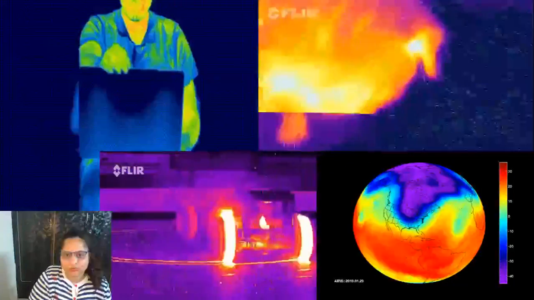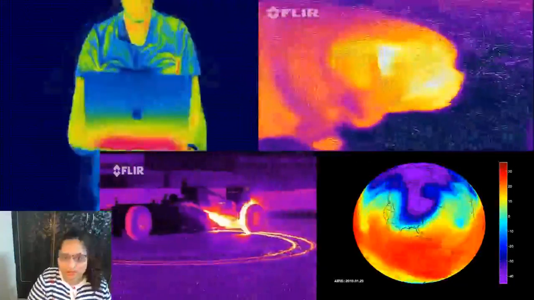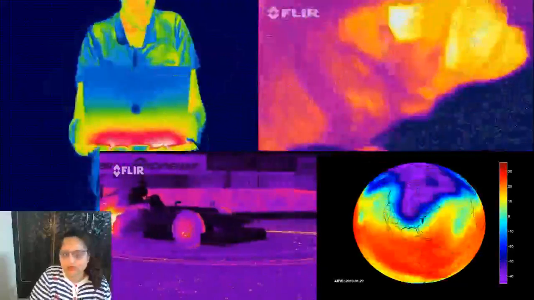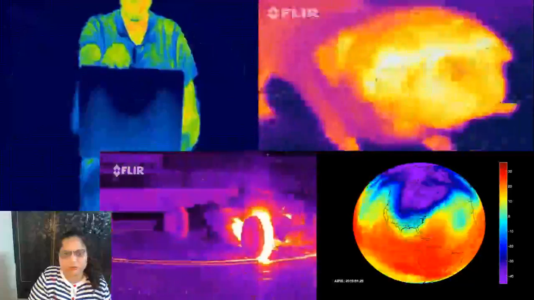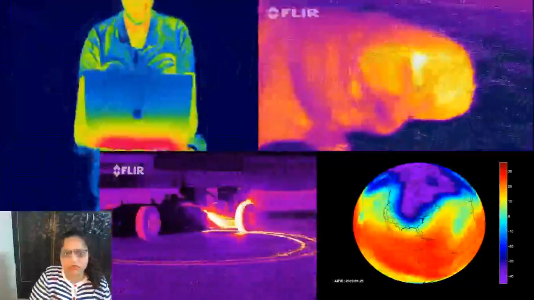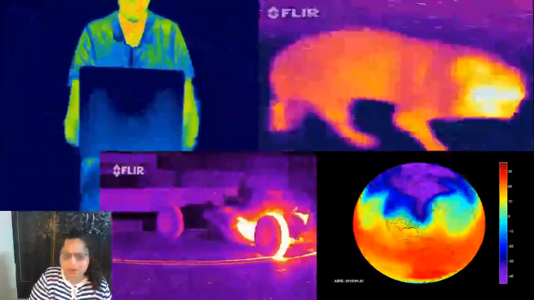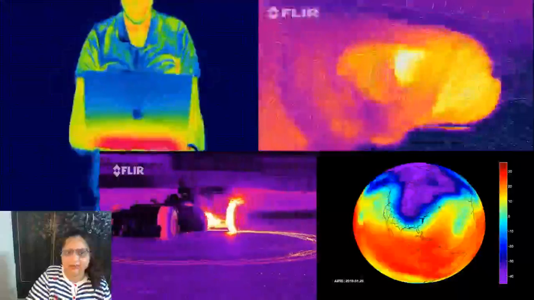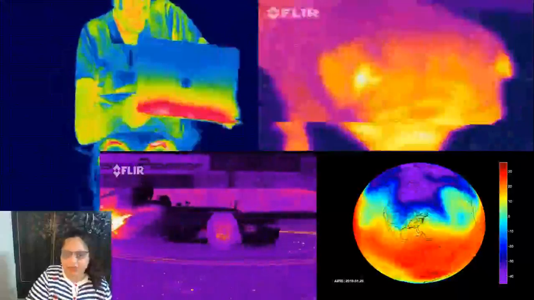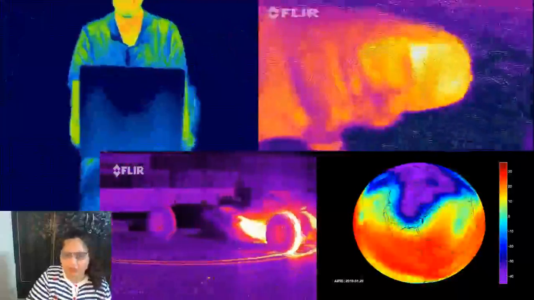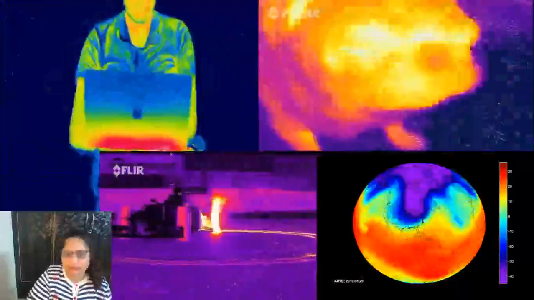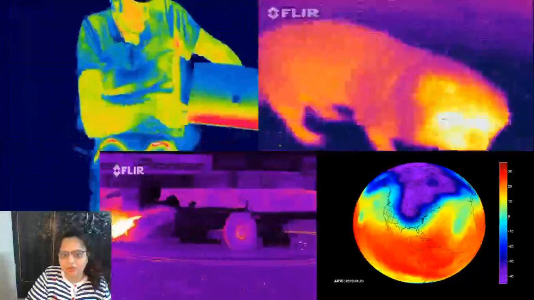So our today's topic is... I'm not going to tell you now what our topic is. You first see the pictures. You must have wondered what kind of pictures I'm showing you. These are something different. This is not an original image of any picture. This is something else. You must have seen it somewhere else also. So this is an infrared image of something.